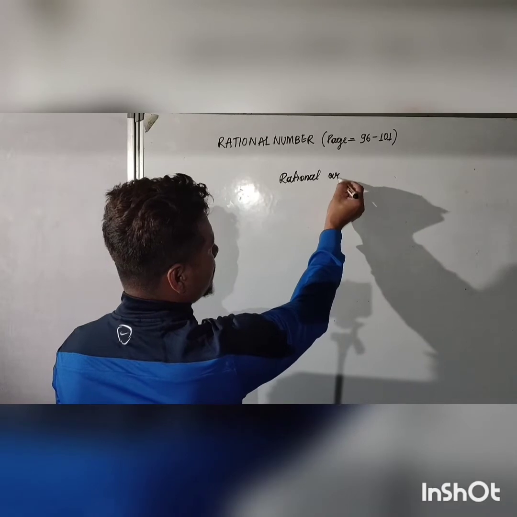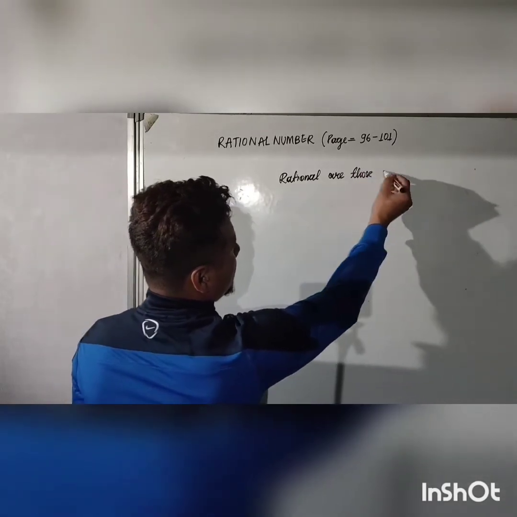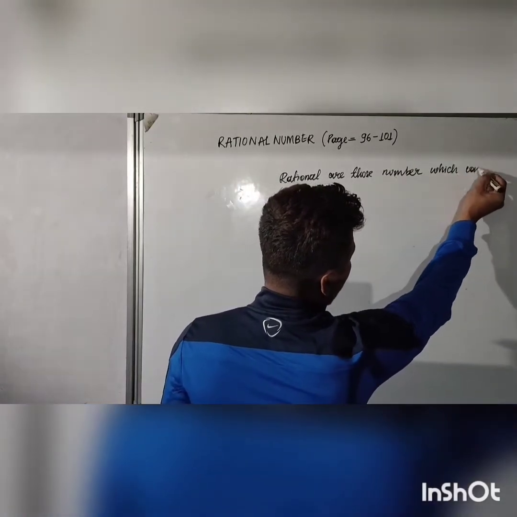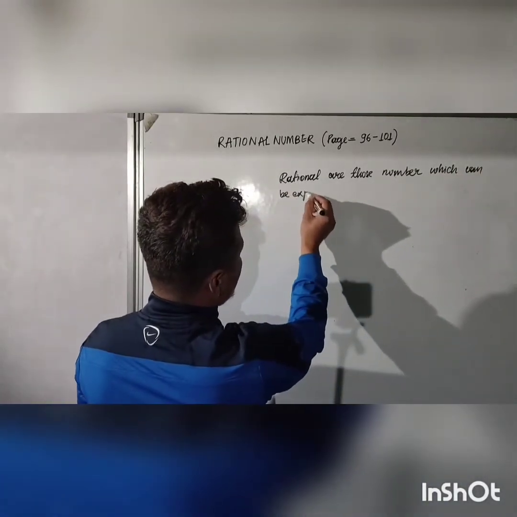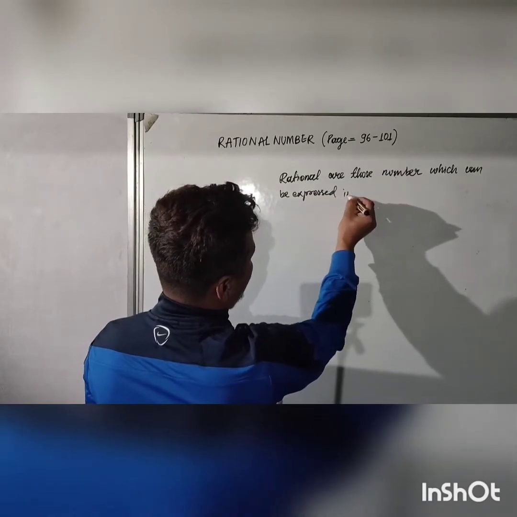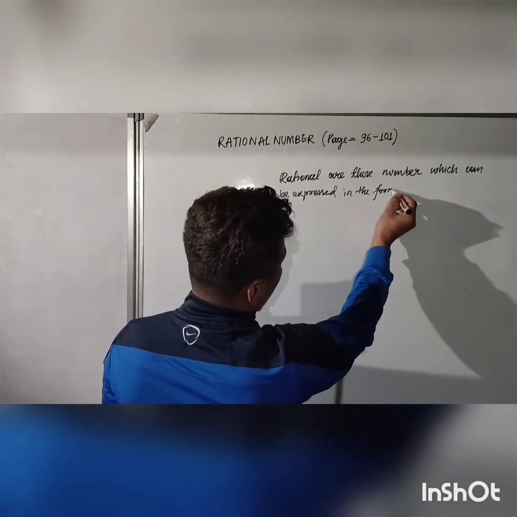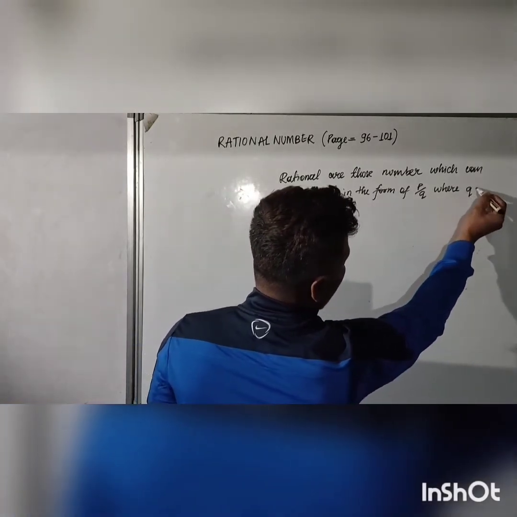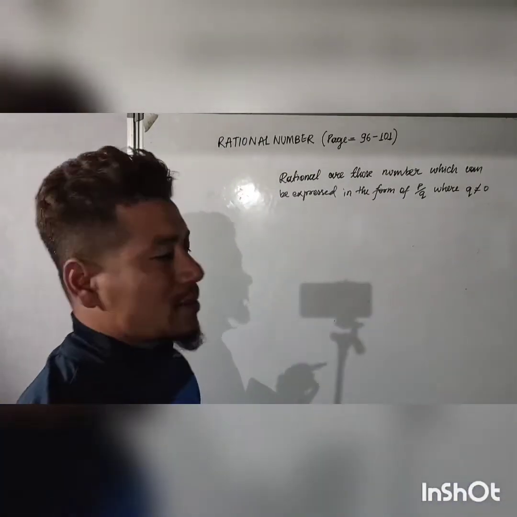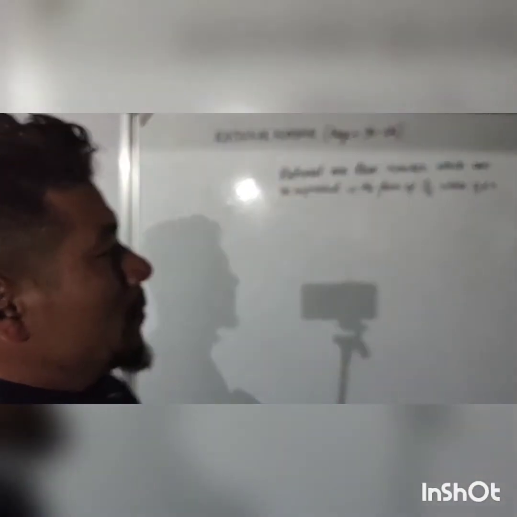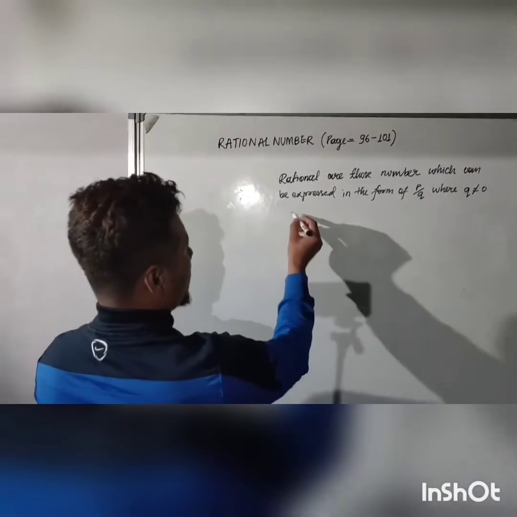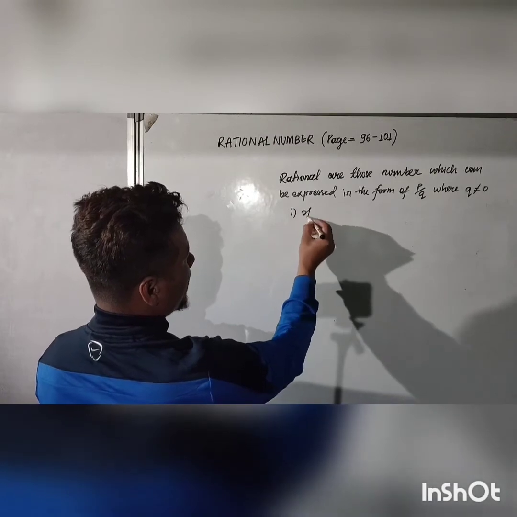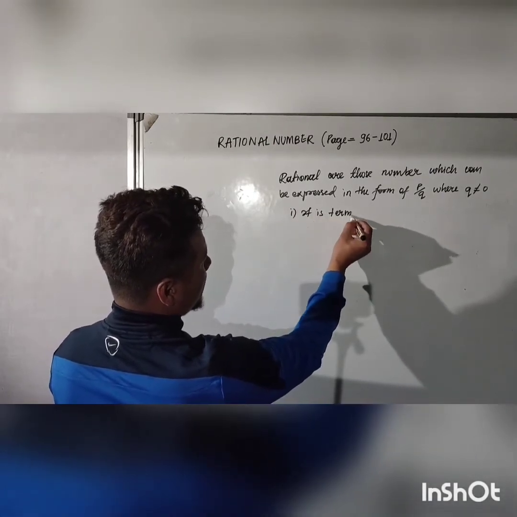Rational numbers are those numbers which can be expressed in the form of p by q, where q is not equal to 0. Okay, and two conditions are, one, it is terminating decimal.